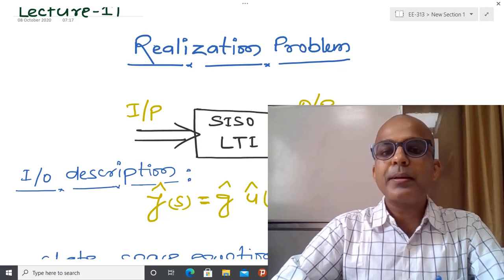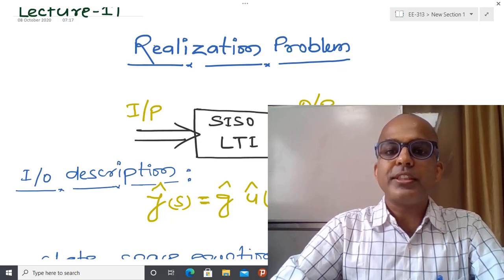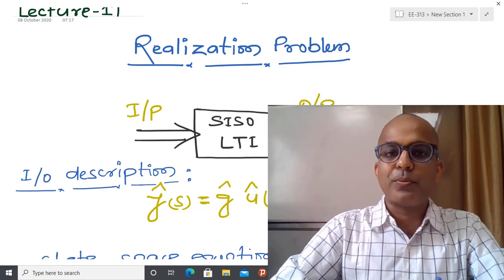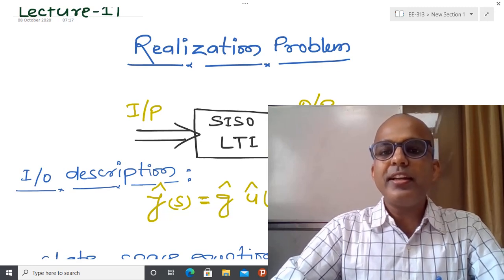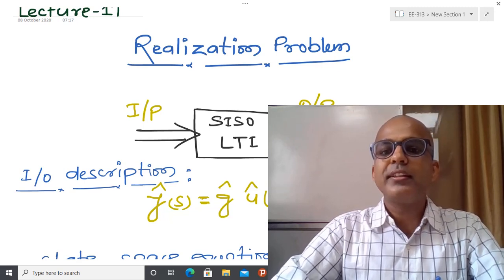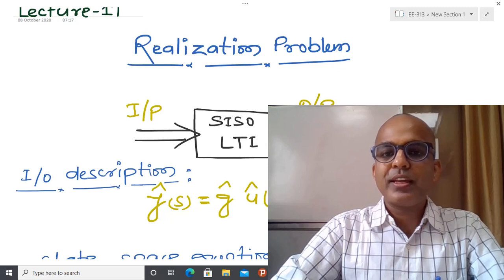To calculate the output for a given input, you have to perform some kind of inverse Laplace transform. And there are very few numerical tools available to calculate the inverse Laplace transform.